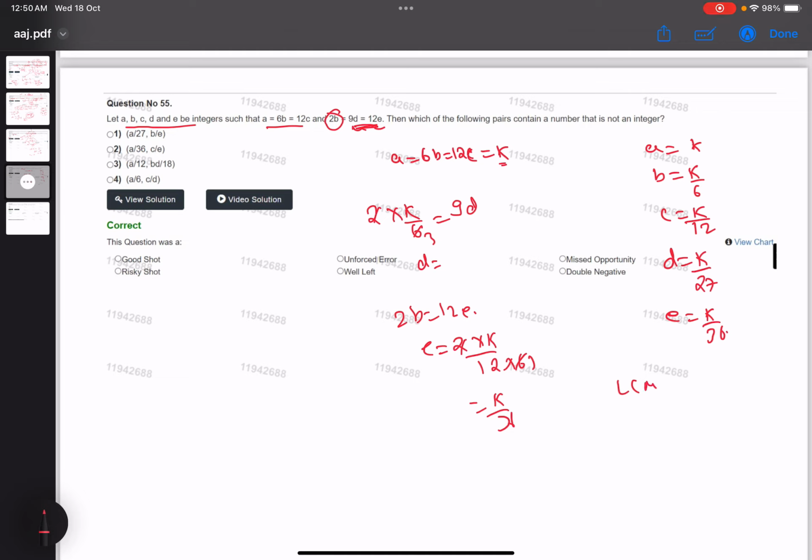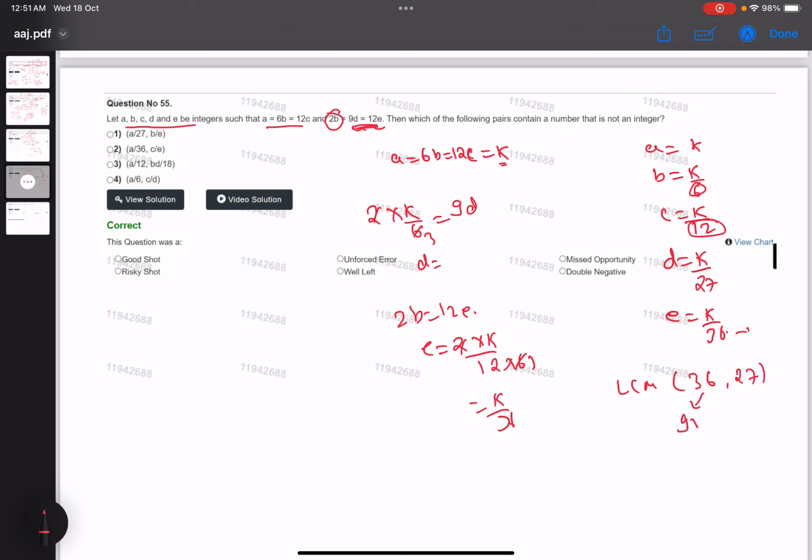If we consider the LCM of 36, 12 and 6, 12 and 6 will automatically come inside, because these are factors of 36. So 27 we have to consider. 36 can be written as 9 into 4, 27 can be written as 9 into 3, 9 common outside, this will be 4 and this will be 3. So k's minimum value will be 9 into 4 into 3. This is the minimum value of k. Now let us come to the options. Which of the following pair contains a number that is not an integer?